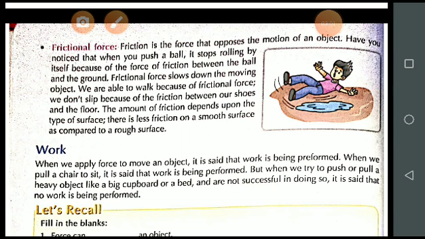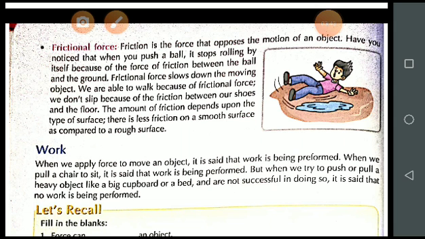So students, when we push or pull any object and the object moves, it means work is performed. I have already explained it in detail. For example, you are applying your whole force to a wall, but the wall is not moving. So in that case, is any work being performed? No. In that case, no work has been performed.